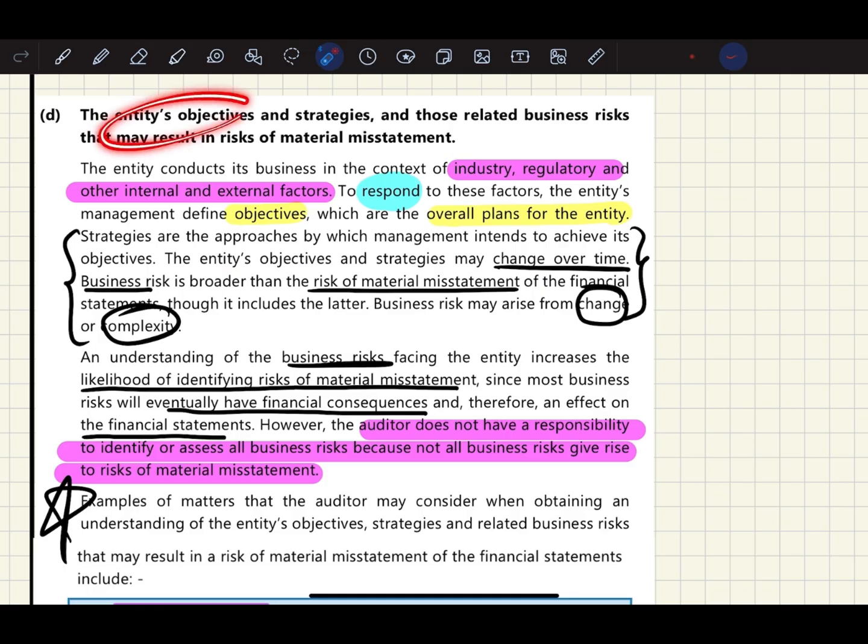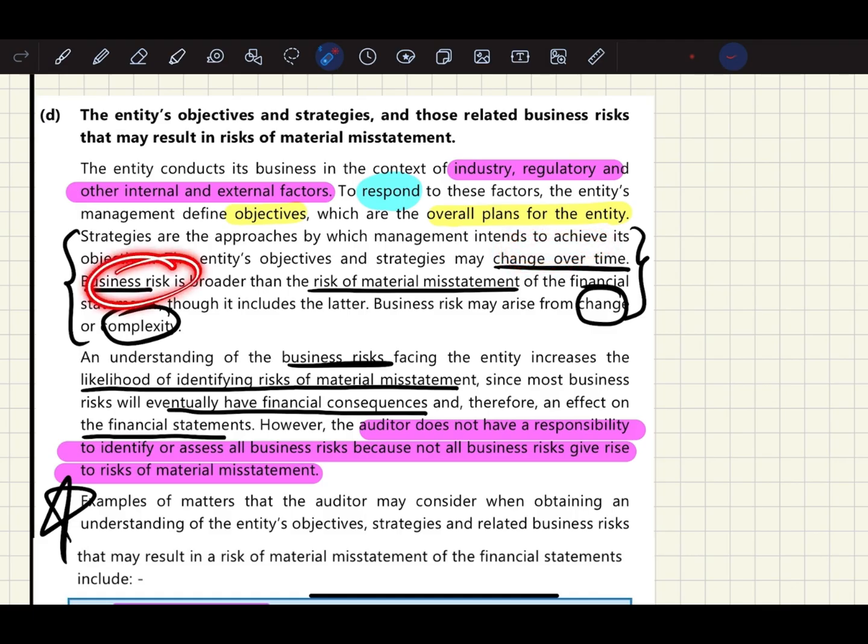So what are the entity's objectives and strategies? Those related to business risks that may result in risk of material misstatement. So the entity will conduct its operations in context of industry, regulatory, and other external and internal factors. So basically it will conduct business in context of these factors. To respond to these factors, the entity's management will define objectives, which are the overall plans for the entity. So what does the entity do? It will devise strategies, and these strategies may change over time.